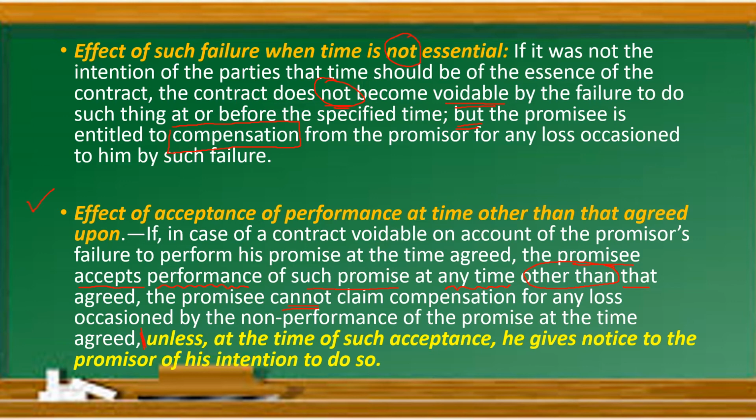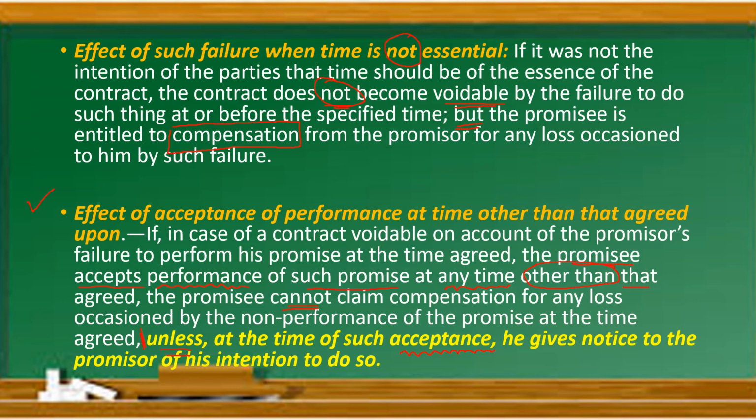In that case, I cannot claim the compensation, unless again there is an exception: at the time of such acceptance, at the later date when you are accepting those goods, he gives notice to the promisor of his intention to do so.